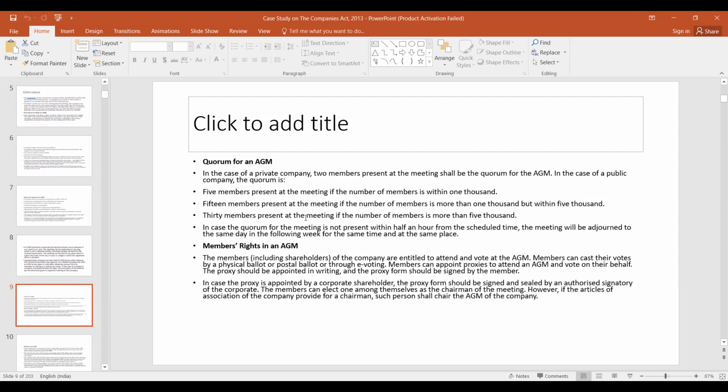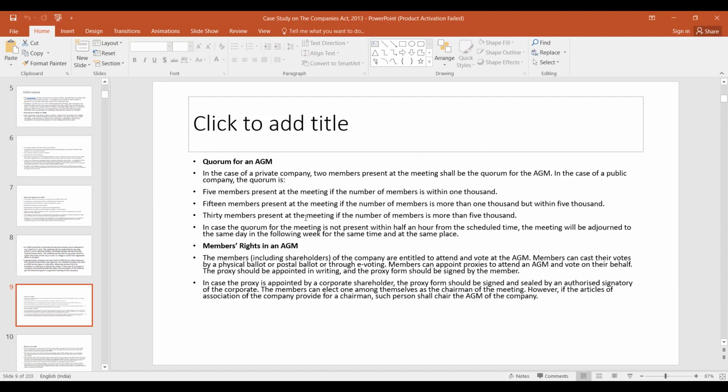In case quorum is not present within half an hour, the meeting will be adjourned to the same day in the following week, at the same time and the same place. So place and time remain the same and the day changes to the next week. It is not deferred to the next day, but adjourned to the same day in the following week.